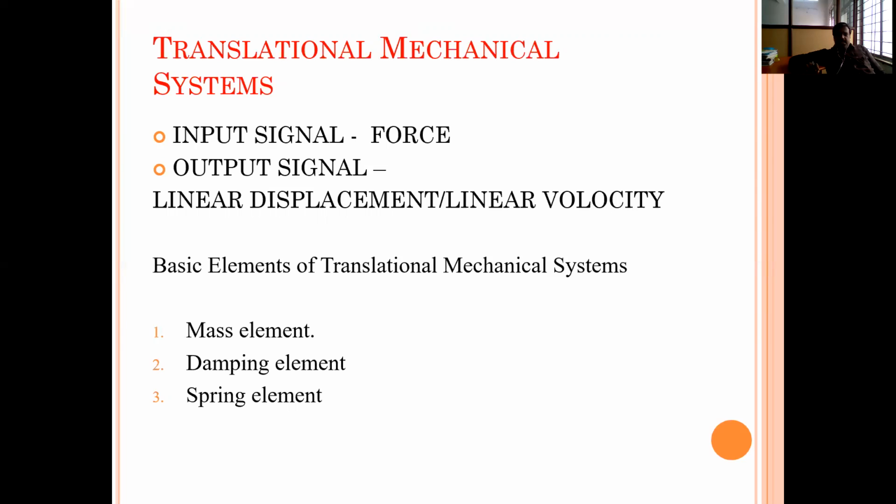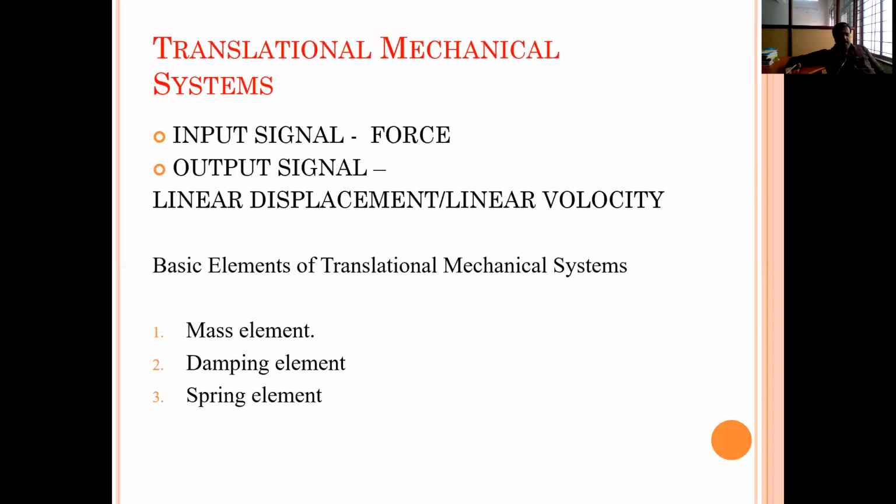In any mechanical system, if I apply a force and due to this force linear displacement occurs, it is called a mechanical translation system. To represent this type of system, we need knowledge of three basic elements: mass element, damping element, and spring element.